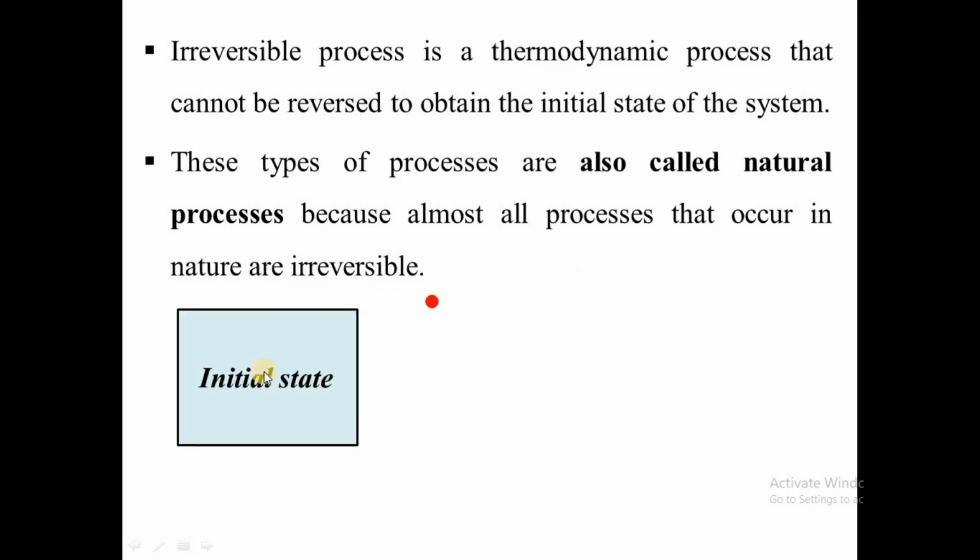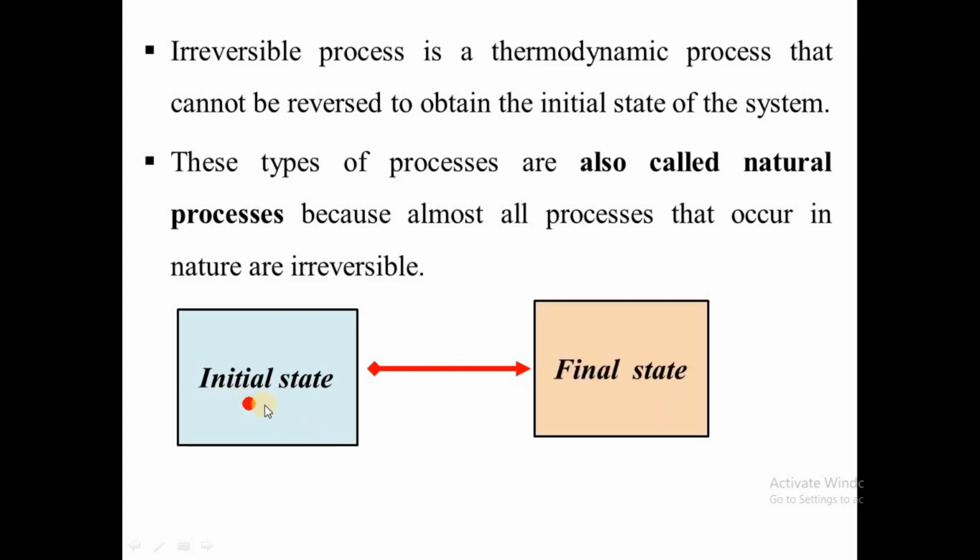So we have an irreversible process when you have the initial state and then you move to the final state, and you cannot move back to the initial state. So this is the first difference between the reversible and the irreversible process. One can be reversed back to the initial state, while irreversible cannot be returned to the initial state. Now, that is the first difference. What is the second difference?